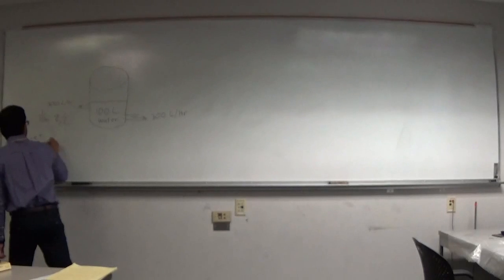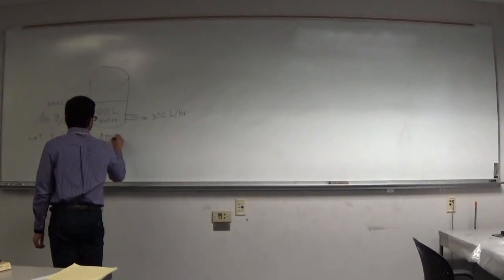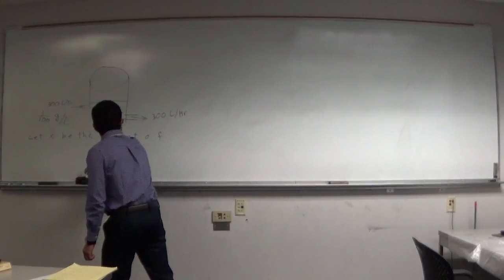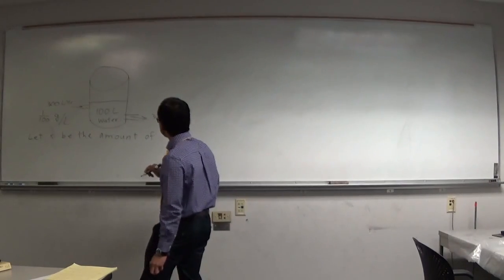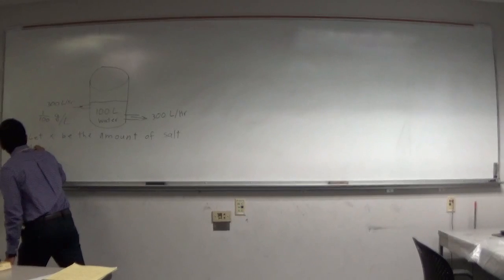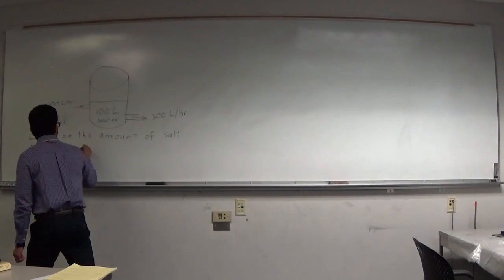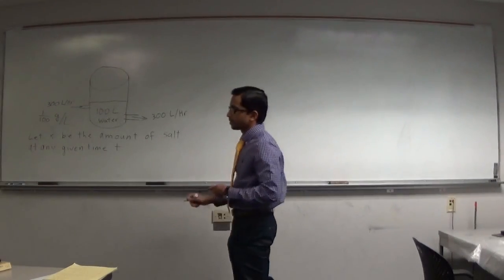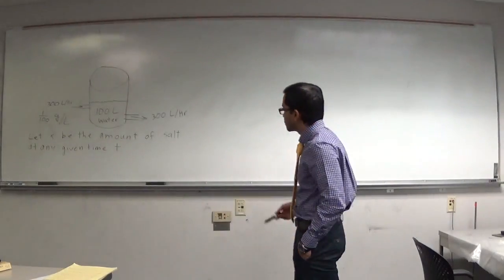So let x be the amount of salt at any given time t. This looks like a standard 222 problem.